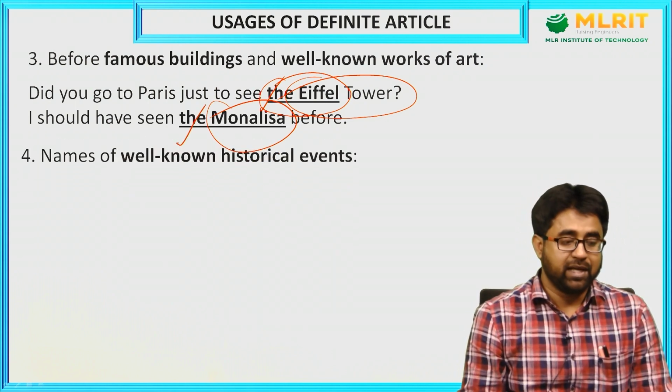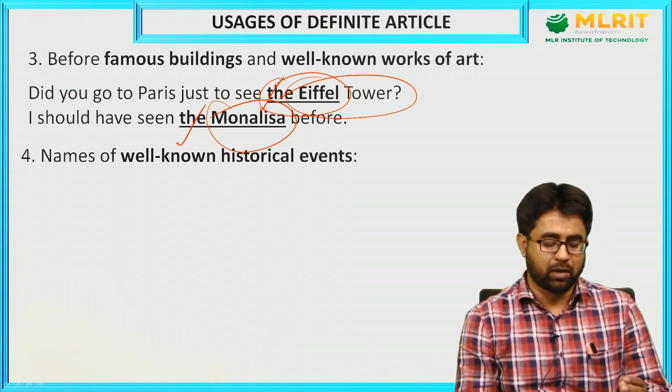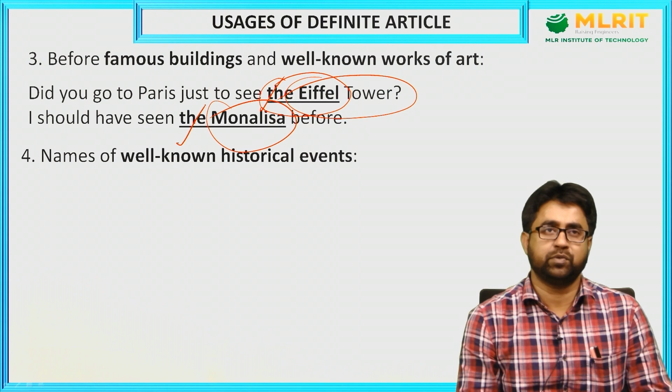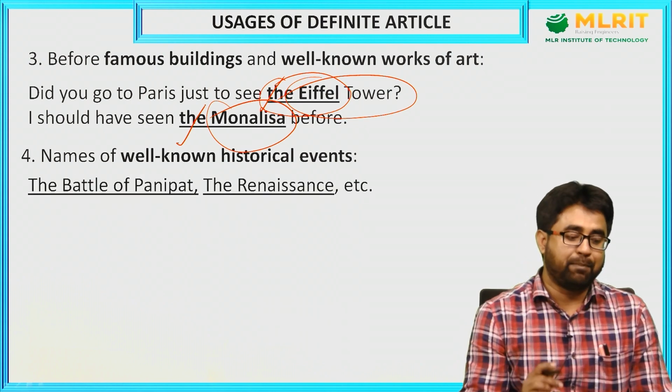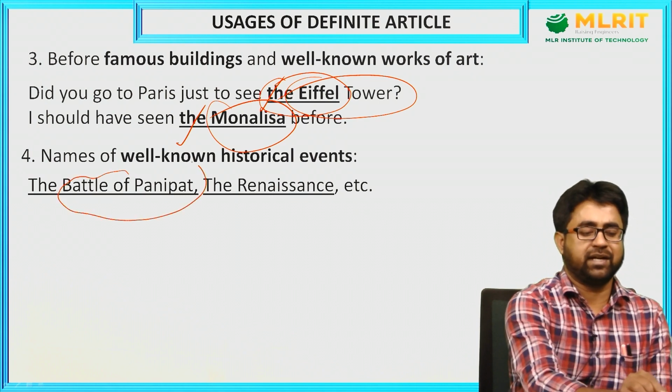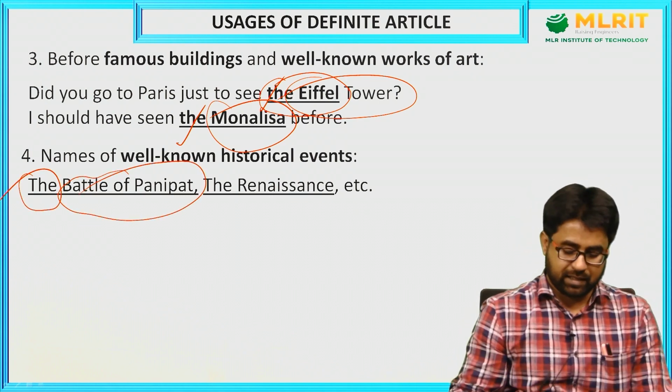Next usage, names of well-known historical events. If you are talking about famous historical events which are already well known, then we have to use the definite article. You can see the Battle of Panipat. This is a well-known historical event, that's why we are using the definite article.